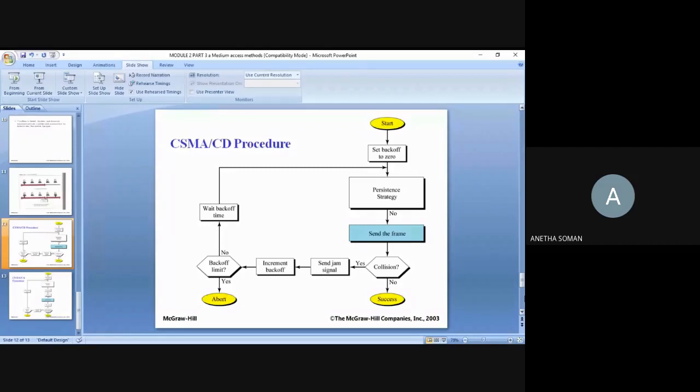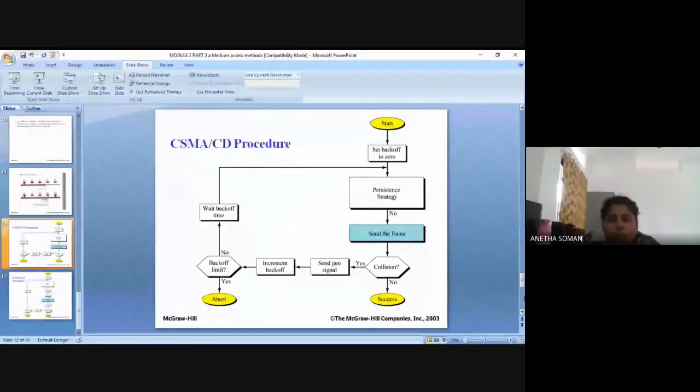All the stations discard the frame that they have received. Now what will it do? It will increment the value of backoff to 1. Initially, it was set to 0. After that, it will be incremented by 1, so the value of the backoff parameter is now 1. Now again, it will check if the value of the backoff limit has reached the maximum value. Usually the backoff limit is kept as 15.